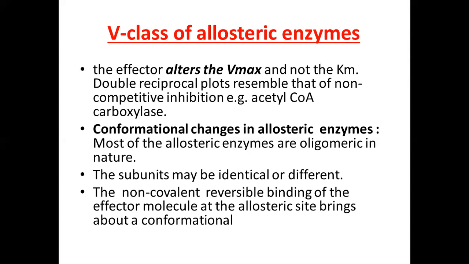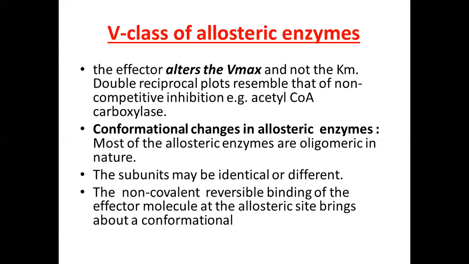And next is the conformational change in the allosteric enzymes. It means that when effectors or modulators bind to the allosteric site of the allosteric enzymes, there must be a change in the overall stereochemistry, or the overall three-dimensional arrangement or conformation of the enzyme. It has been seen that most of the allosteric enzymes are oligomeric in nature.